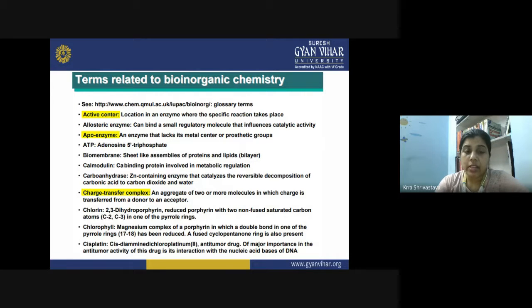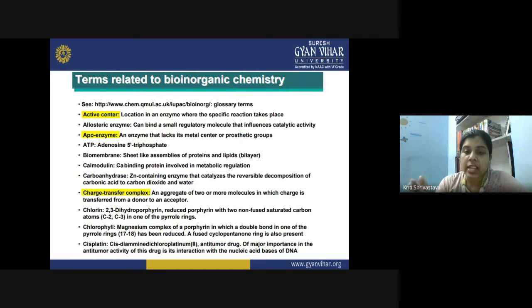So as the name suggests, whenever you have an "ase" attached to any name, it is basically some enzyme. So this carbonic anhydrase is an enzyme, and the special thing about this enzyme is it contains a zinc ion at the center. Now, what are the functions of this enzyme? It can catalyze the reversible decomposition of carbonic acid to carbon dioxide in water. So this is a reversible decomposition, and the reverse can also happen, that is, a conversion of carbon dioxide in water into carbonic acid.